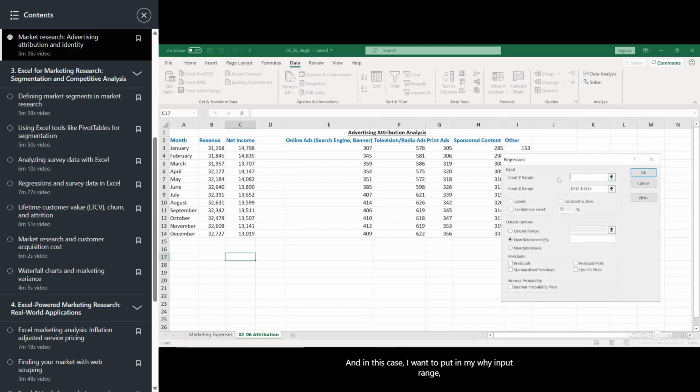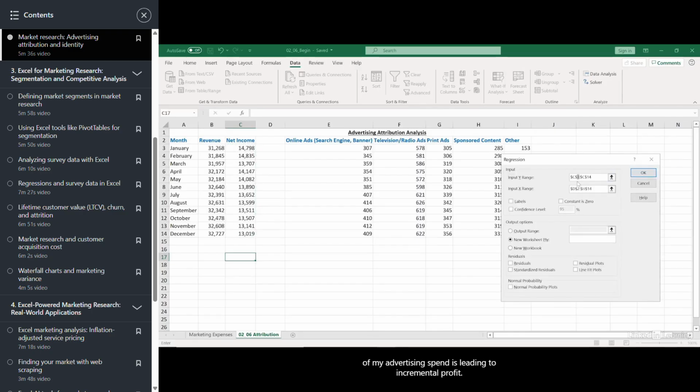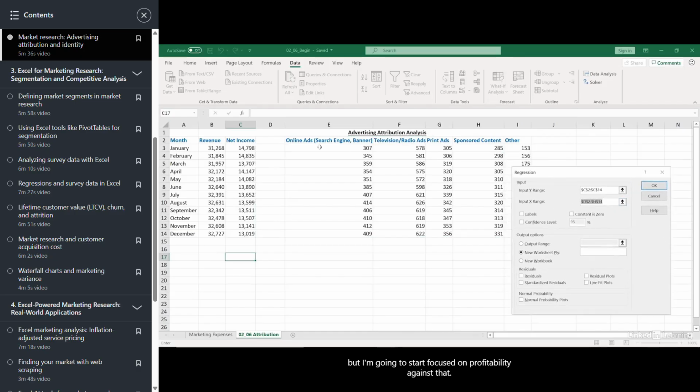And in this case, I want to put in my Y input range. And I'm going to start with net income. I want to understand, in particular, how much of my advertising spend is leading to incremental profit. We could perform the same exercise based on sales, but I'm going to start focused on profitability. Against that, I'm going to be regressing my different advertising categories: online, television, print, sponsored, and other. And I'm going to include my labels here.